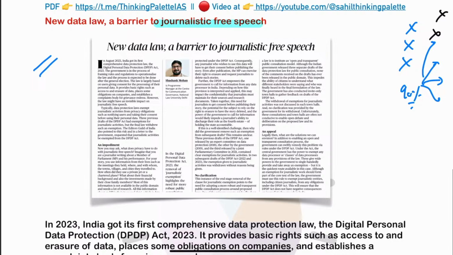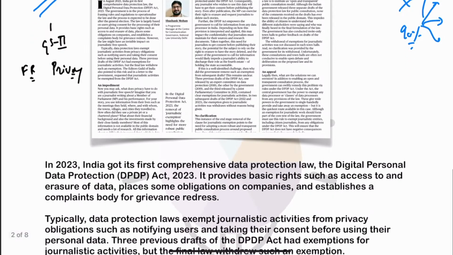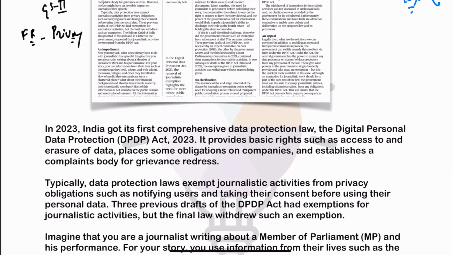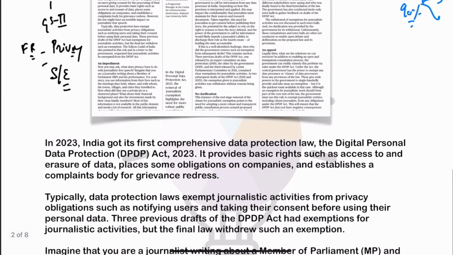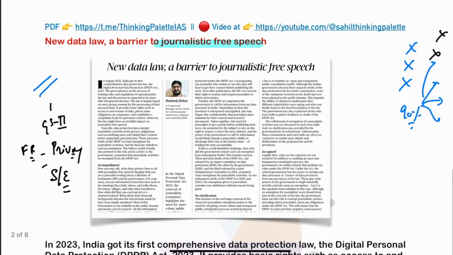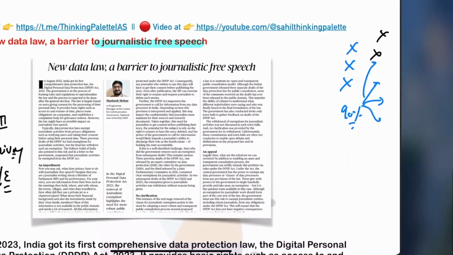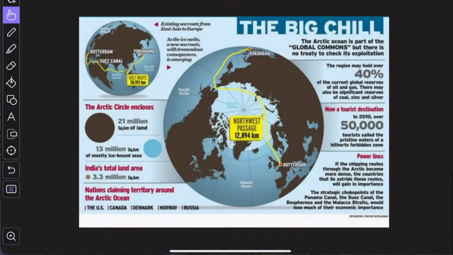Okay, so here we have this article. This article we are going to use with respect to GS paper number 2, issues related to privacy, fundamental right to privacy, as well as freedom of speech and expression. Now, first of all, before going into this article, I would like to give you some basic background information so that you can understand what this particular article contains.